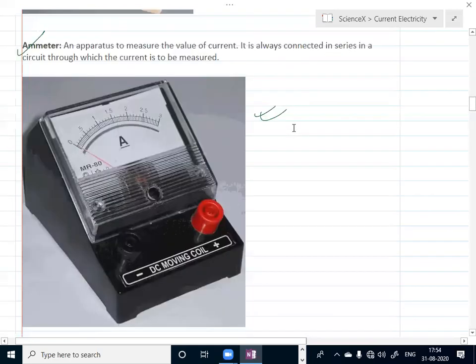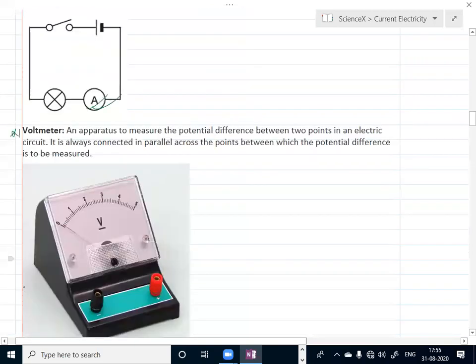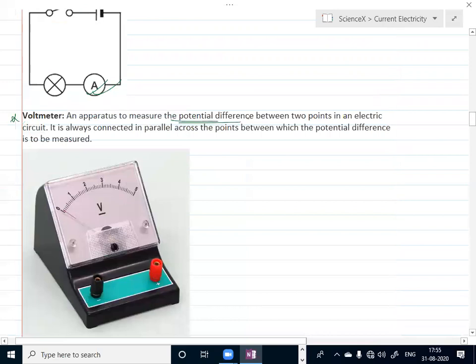So this is a general diagram of an ammeter. You can see the reading is there, current values from 0 to, this is in ampere, or any milliampere, anything will be there. Say 0.5 ampere, 1 ampere, 1.5 ampere. So this is an ammeter. Similarly, you can see a voltmeter is also there. One more thing: an ammeter is always connected in series in the circuit, whereas a voltmeter is what? It is a device which is used to measure the potential difference between two points.